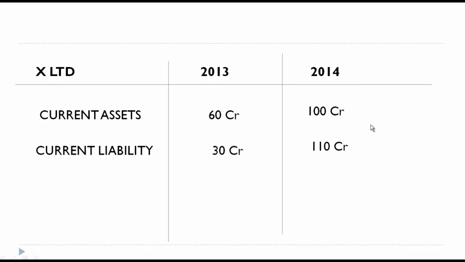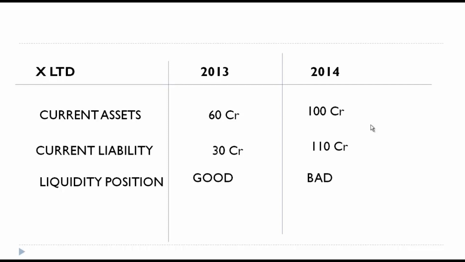Now this is going to convey something very alarming. What is that? The liquidity position of the company. In 2013 the liquidity position of the company was so good because they had to pay only 30 crore and they had 60 crore at their disposal. But in 2014 that is not the case. They have to pay 110 crore. They are having only 100 crore. They are already short of 10 crore. So now you are getting a message on liquidity position for 2014 which is in a very bad shape.